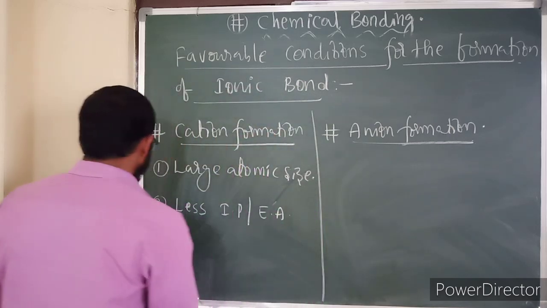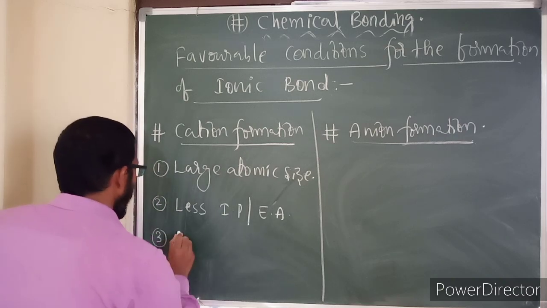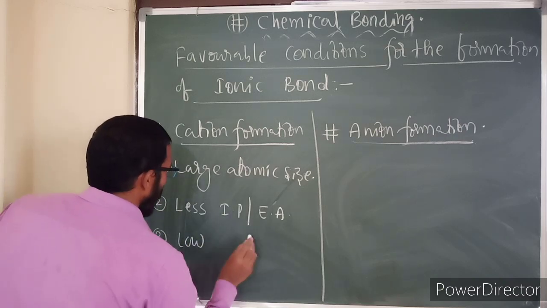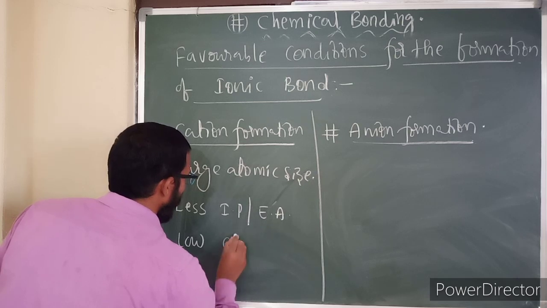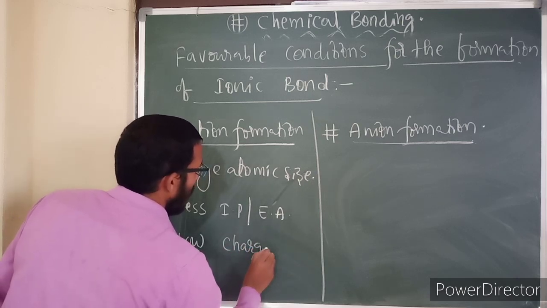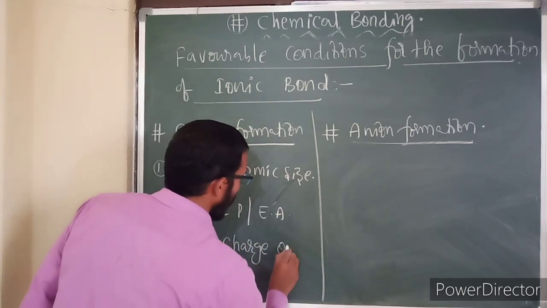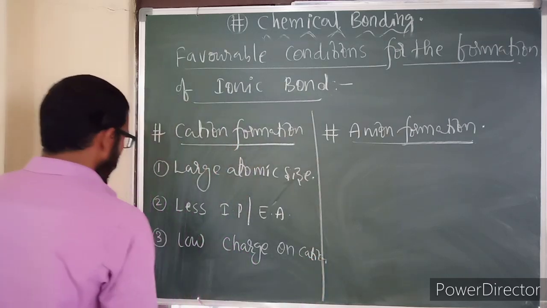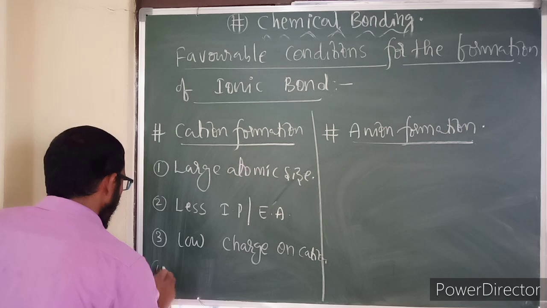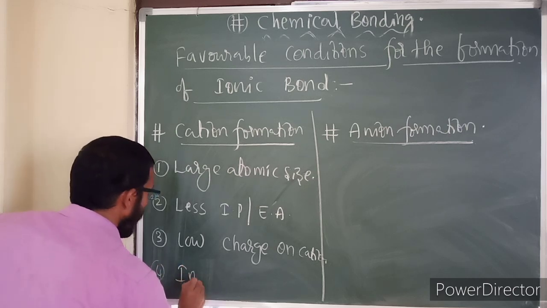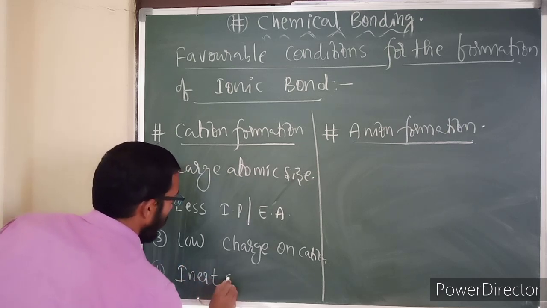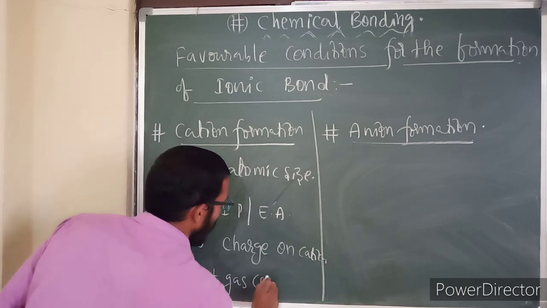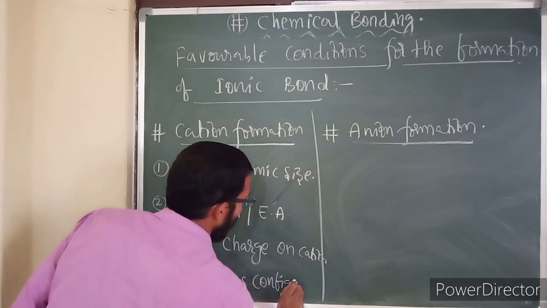Third, low charge on the cation. Fourth, cation with inert gas configuration.